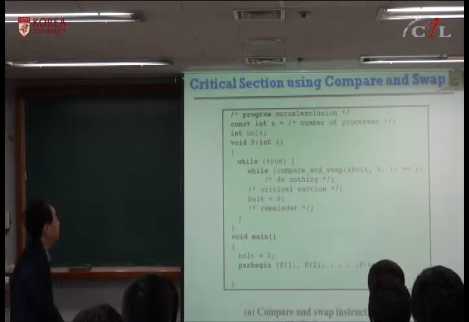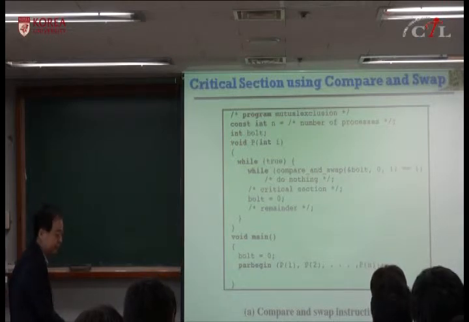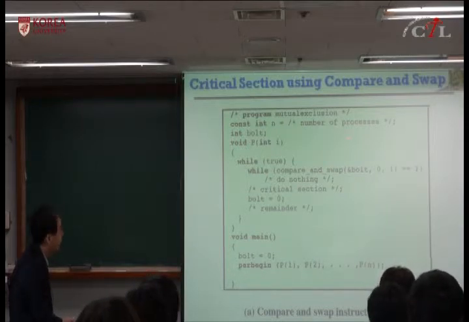This is the example of a critical section using compare and swap. As I said before, these special instructions do not support mutual exclusion directly, but with this special instruction, you can implement mutual exclusion, critical section, easily.